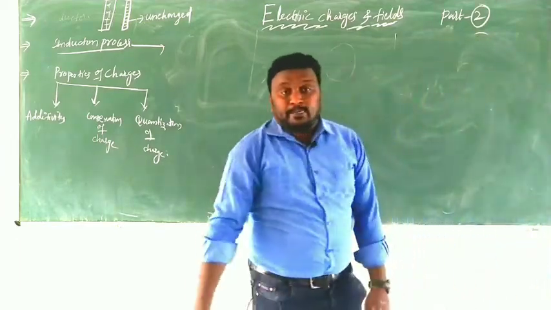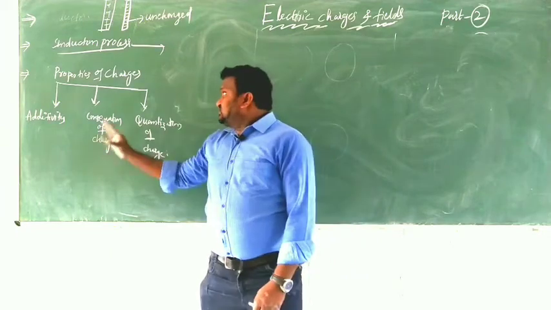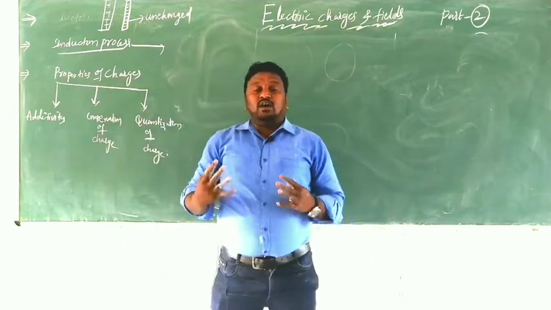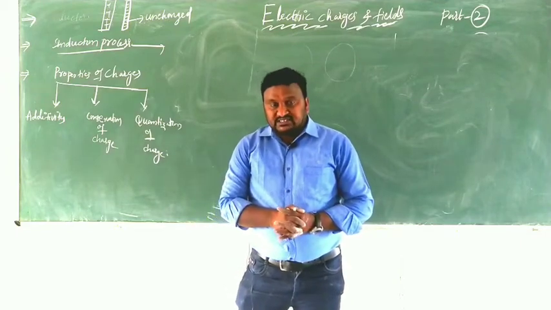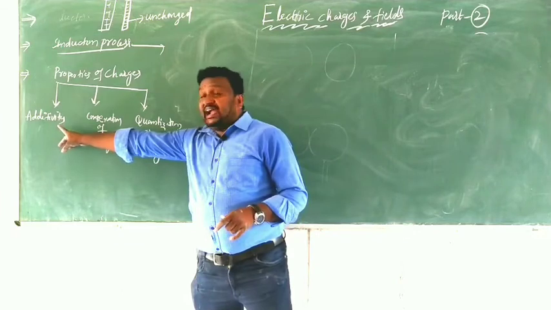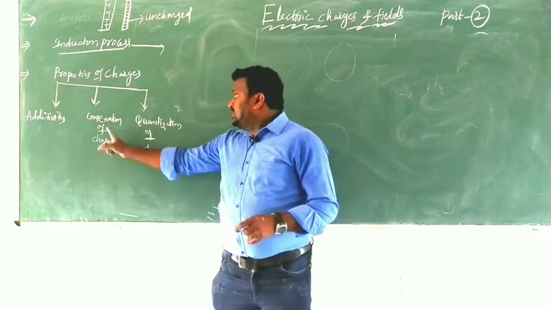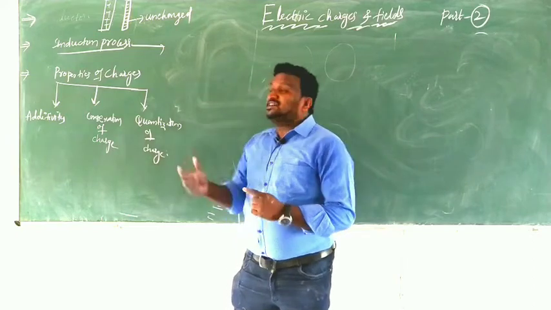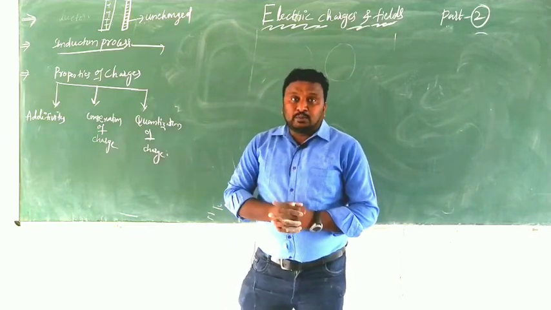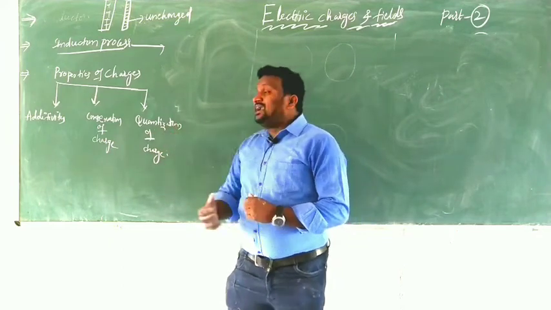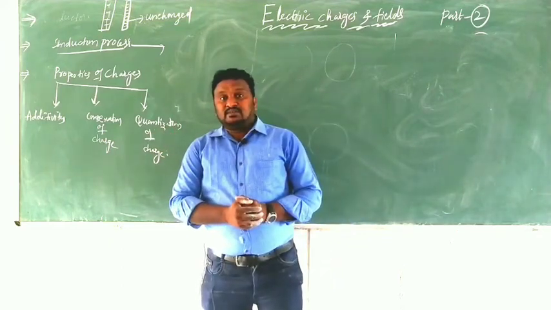Now, what are the properties of charges? The main properties of charges are additive property, conservation of charge and quantization of charge. Clear?